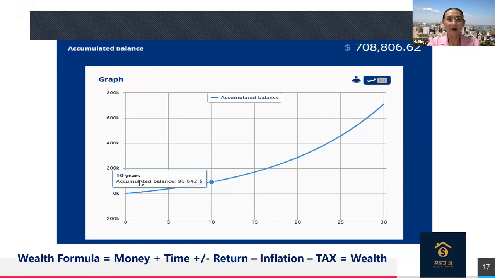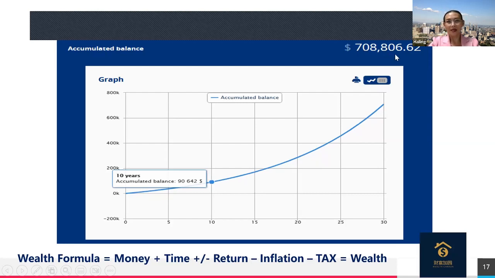Now you can see how his retirement funds can accumulate, right? In the first 10 years, it becomes 90,000. At 20 years it is around 300,000. And then the money keeps on compounding. At 30 years, it will be over 700,000.